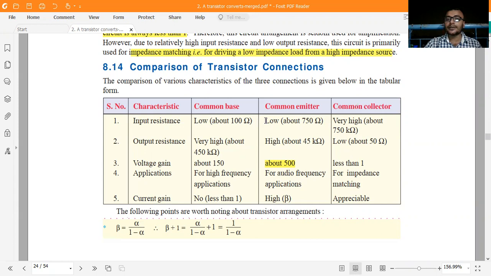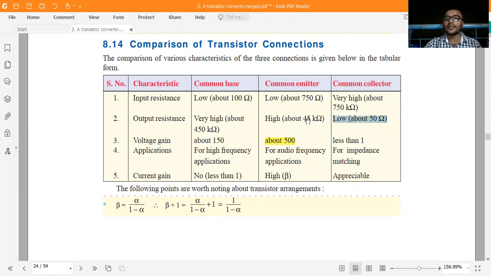In the common emitter case, the input resistance is slightly greater than common base. Common base has a very high output impedance. Just remember this one: the output impedance of the common base is very high, and the output impedance of the common collector is low.